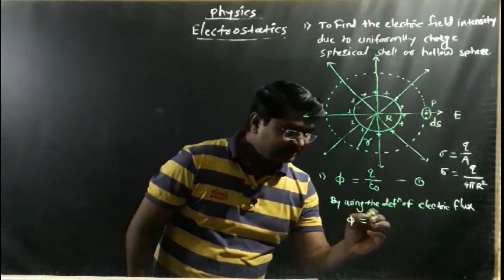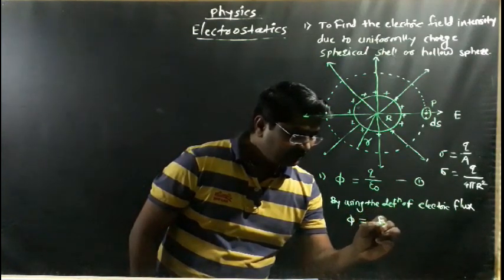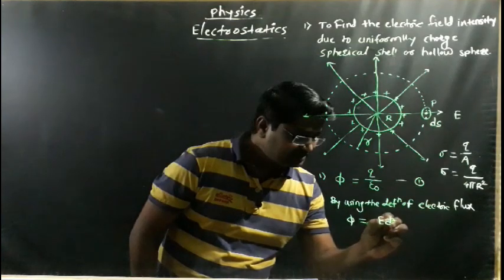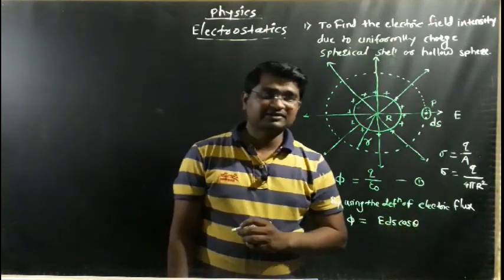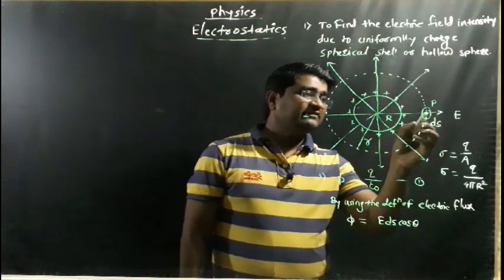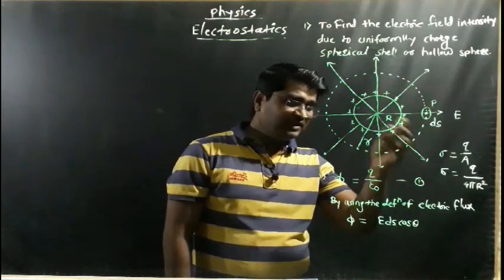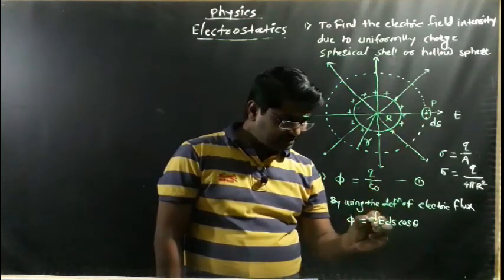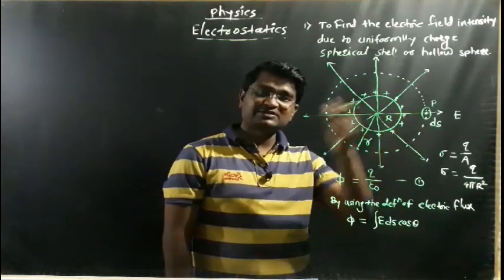So this is equal to, we find out E ds cos theta. But we find out the electric field intensity at the given point P. And when we find out the total electric flux, this value is denoted by integration, the addition of all those smallest elements.